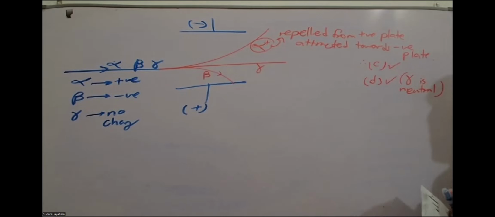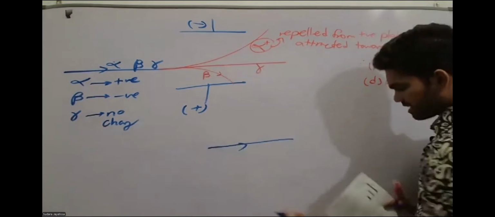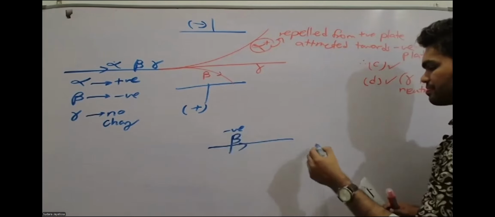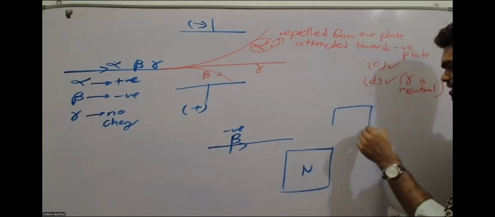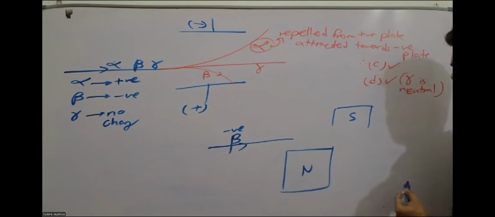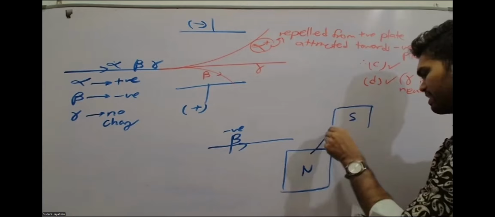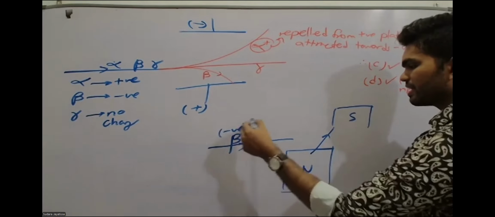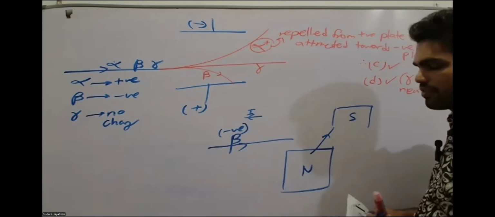It's about the magnetic field. Let's say your beta particle is coming here. Beta particles have a negative charge, right? So let's say here you have a north pole and here a south pole. When beta particles are coming, you can apply Fleming's left hand rule and see your magnetic field is towards the board. And if the negative charges are going in this way, you can say current is going in the other way, from right to left.